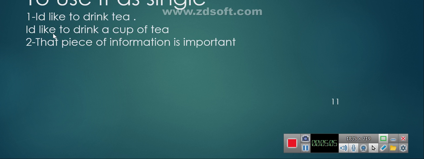Look at this sentence. I'd like to drink a cup of tea. Or that piece of information is. This means this is one piece of information. This is single. These uncountable nouns, when I want to use them as single, I use them with pieces or with containers, like a cup of tea, a piece of information, a loaf of bread.